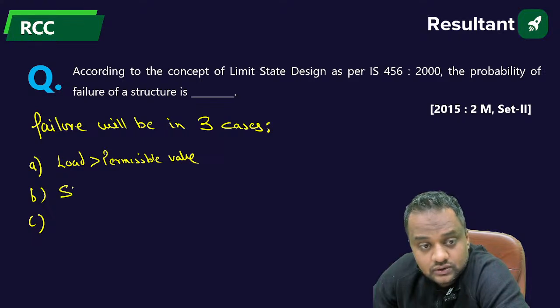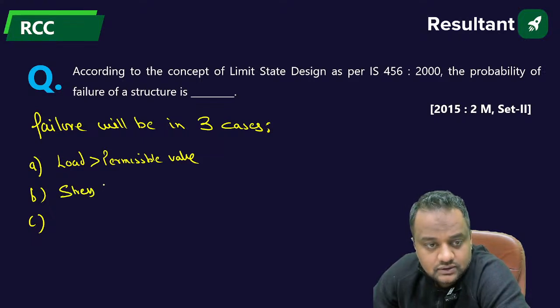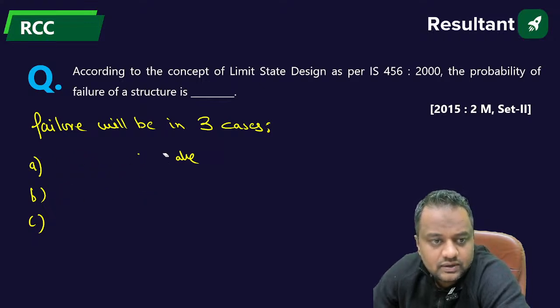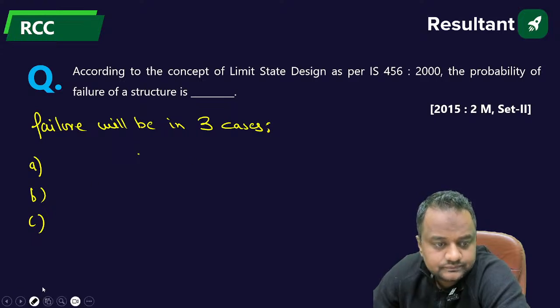Or the load is fine, but the stress is more than the strength. Or you can say the failure may be due to the excess load.